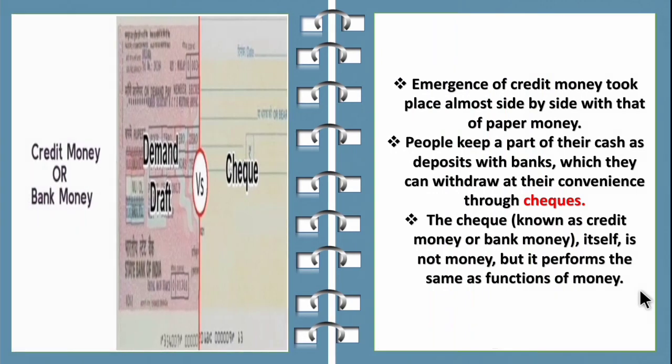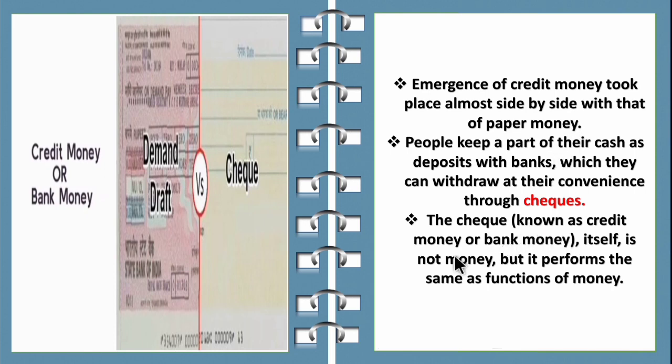Next, we can see about the credit or the bank money. Emergence of credit money took place almost side by side with that of the paper money. People keep a part of their cash as deposits with banks, which they can withdraw at their convenience through checks. So children, people will deposit a certain amount in the bank and they can withdraw it at their own convenience by using the check. So the check is the credit money. Even though it is a paper, it has equal worth to that of the money.